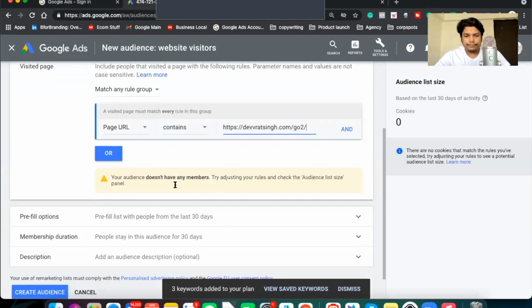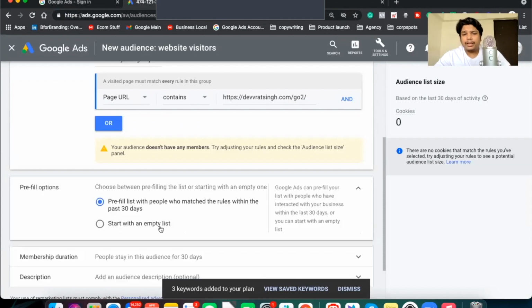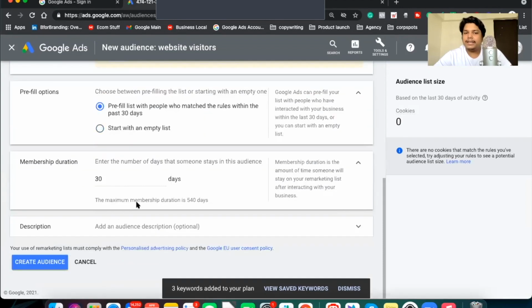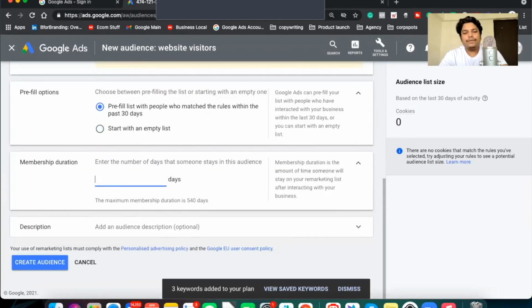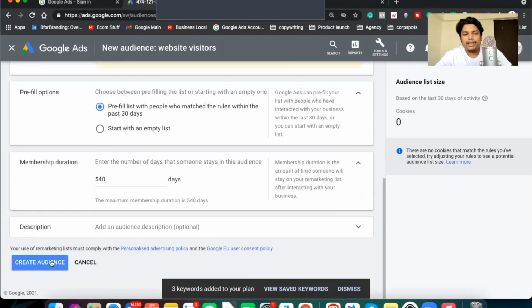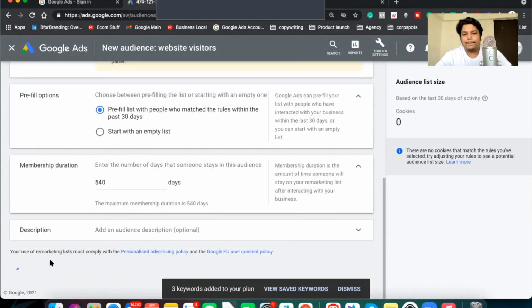Then I click on visitors of a page and pre-fill list with who matched within the past 30 days. You have to click on this pre-fill list option if people have visited that landing page in the past. People stay in your audience for 30 days by default, so here you have to increase it to 540 days. If you feel like adding a description, you can add it. Now go ahead and click on create audience.